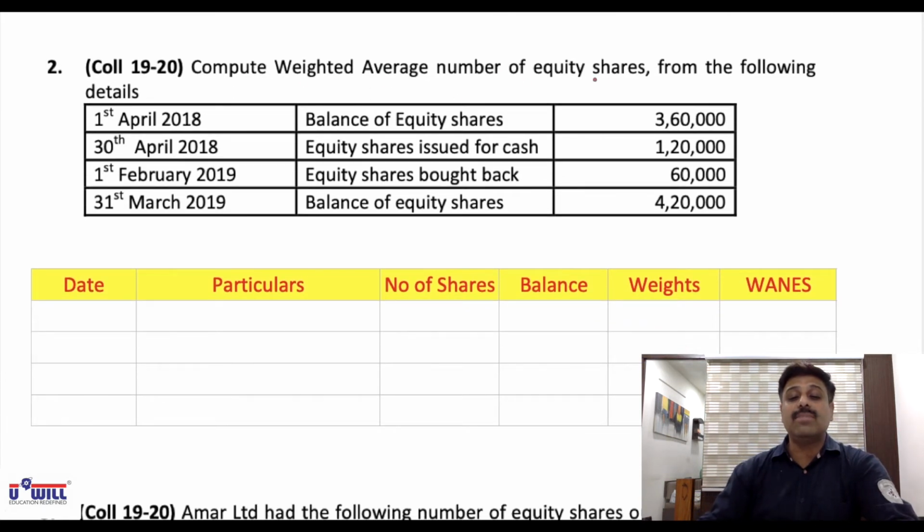Compute the weighted average number of equity shares from the following details. On 1st April 2018, the balance of equity shares is 3,60,000, which is the opening balance you'll start with. On 30th April 2018, equity shares issued for cash will get added. On 1st February 2019, equity shares bought back will get subtracted. The 31st March balance of equity shares, ignore it, you'll automatically get it.